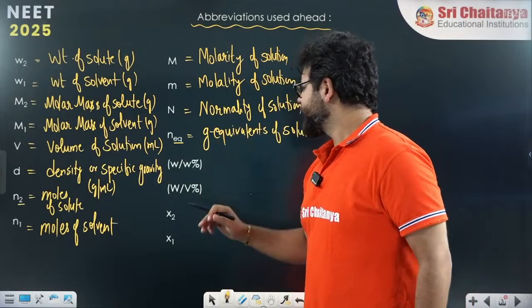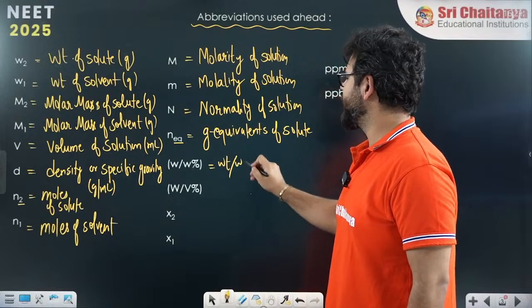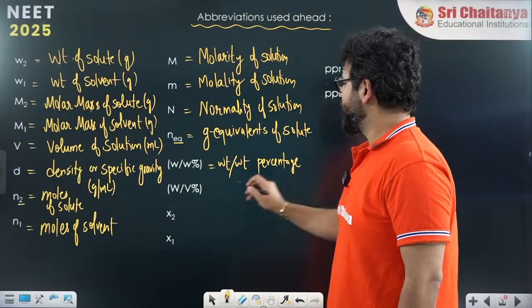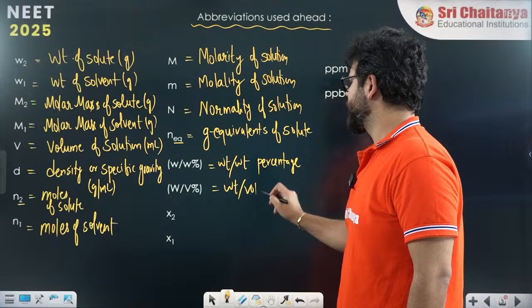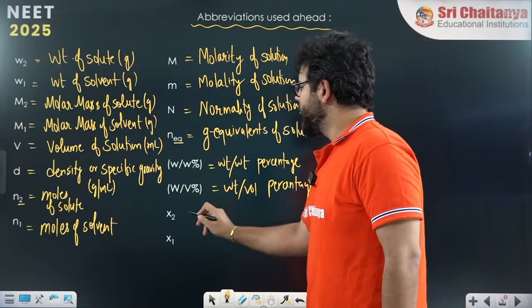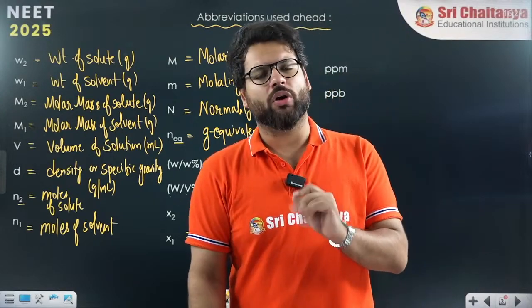Gram equivalents. W by W means weight by weight percentage. W by V means weight by volume percentage. Whenever they mention X, X is also a concentration term.